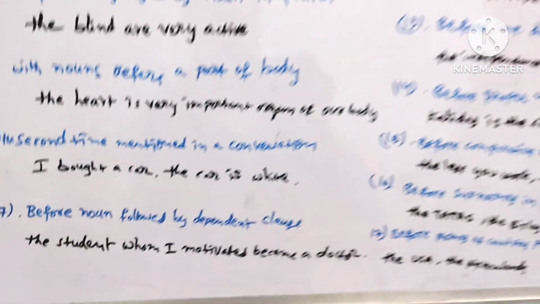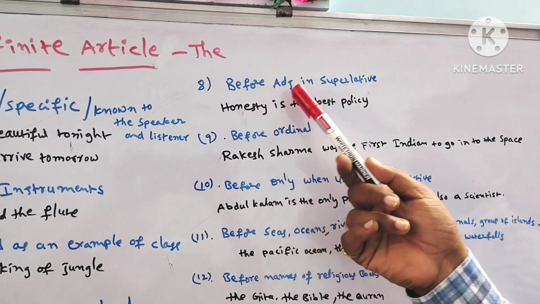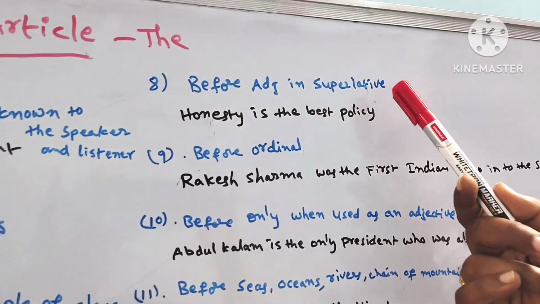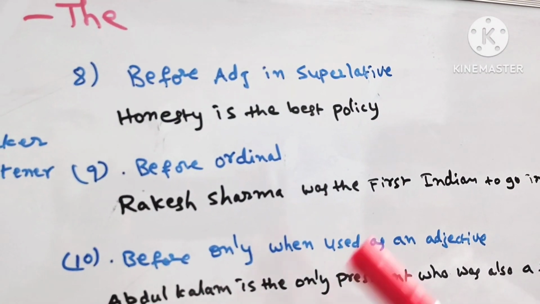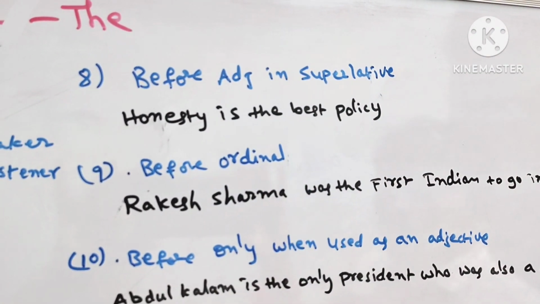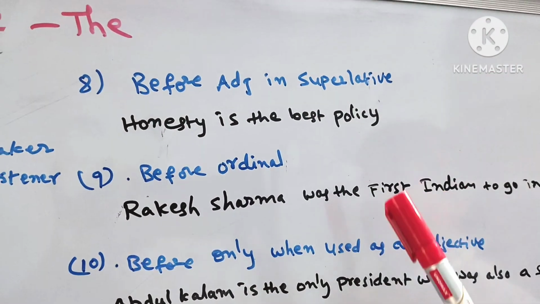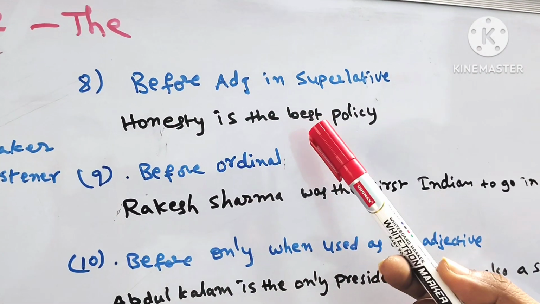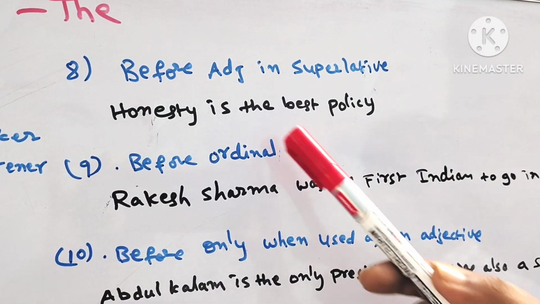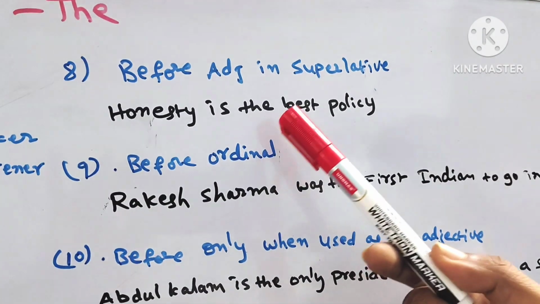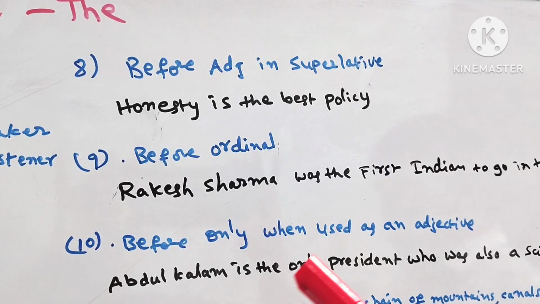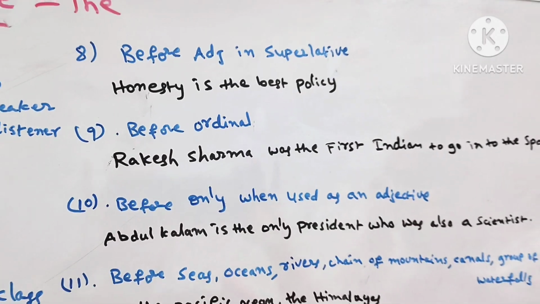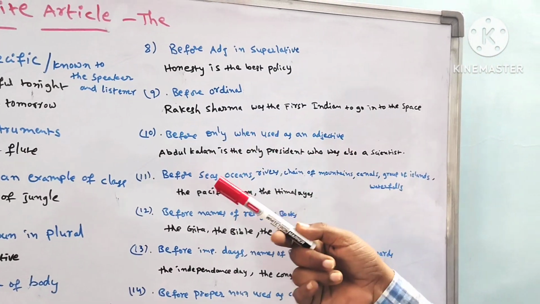And next we come to before adjectives in superlatives. Yeah, superlative degrees. So before superlative adjectives we use the. Honesty is the best policy. The best policy. And next, before ordinal numbers, ordinal numbers like first, second, third, yeah, we use the.